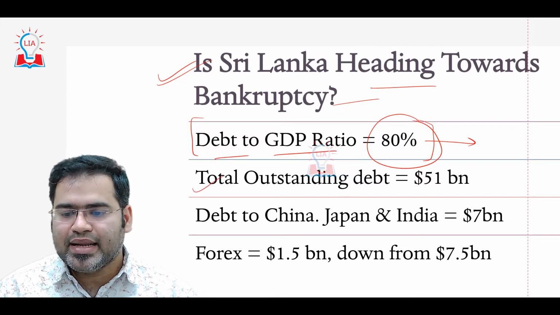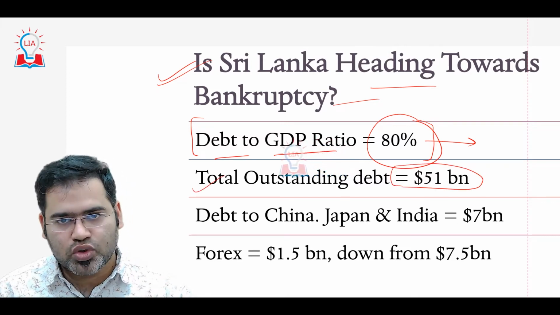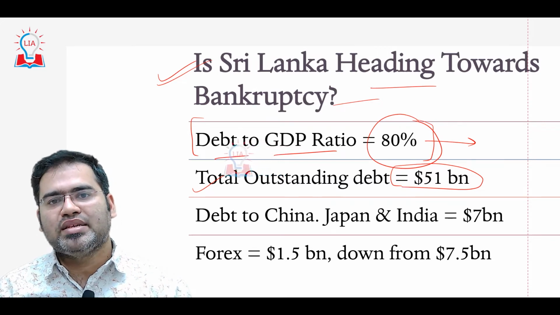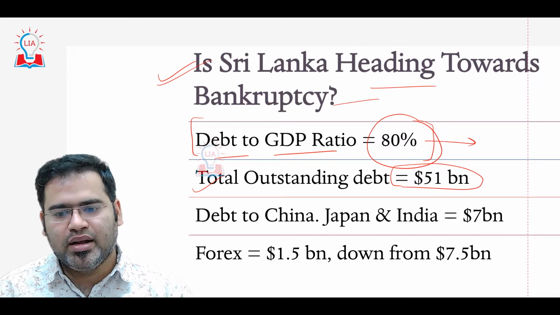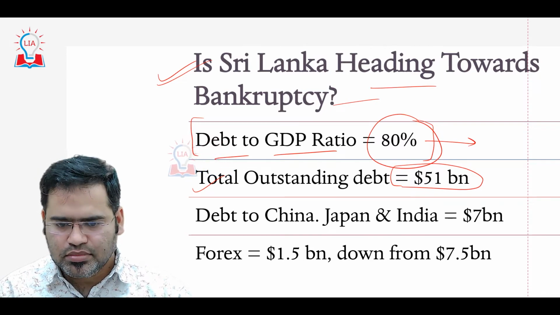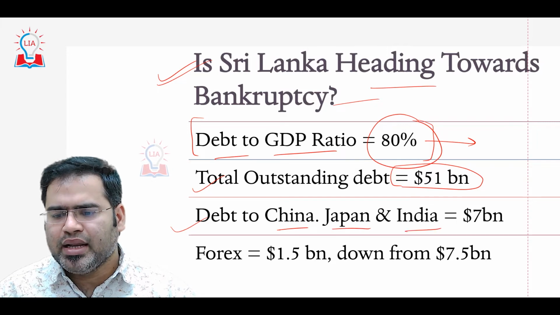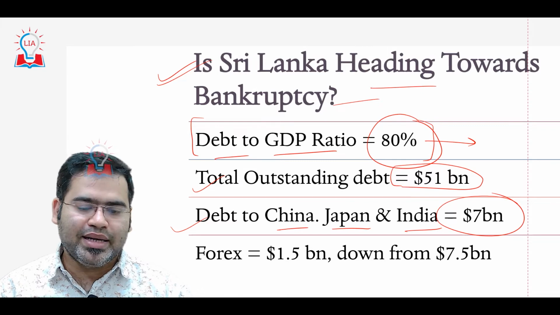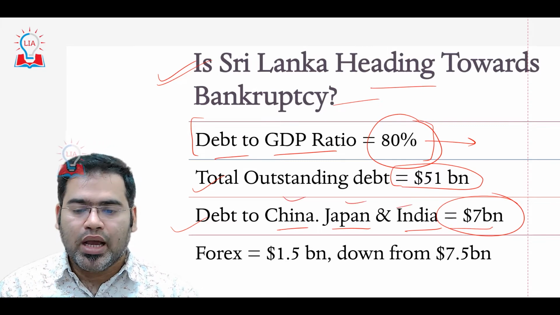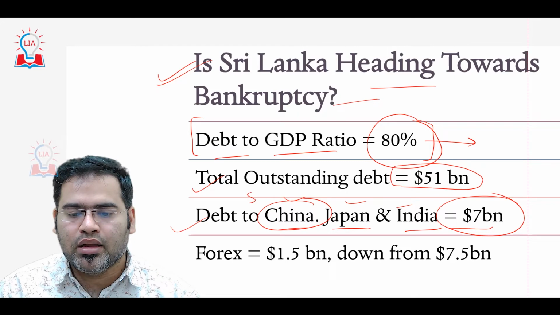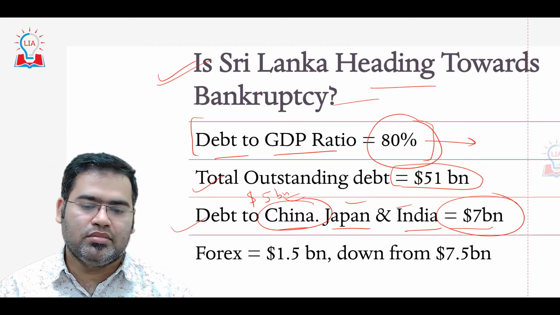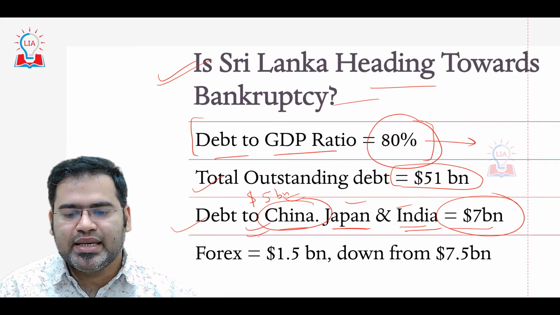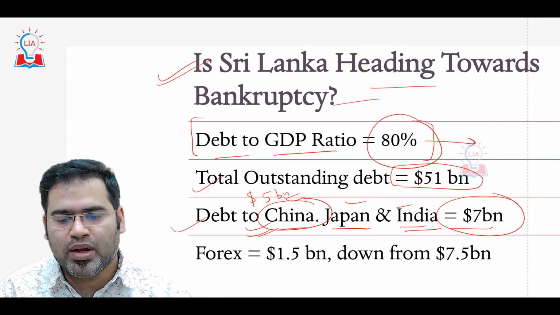Total outstanding debt is around $51 billion. That means this much debt needs to be paid by the Sri Lankan government to outside countries or any world bodies. Debt to China, Japan and India is a total of $7 billion. Out of that, China alone has a total of $5 billion debt. That means Japan and India do not have more than 2 billion in total, but the biggest debt that Sri Lanka has is to China, $5 billion.